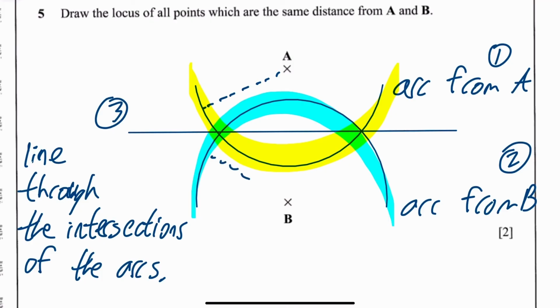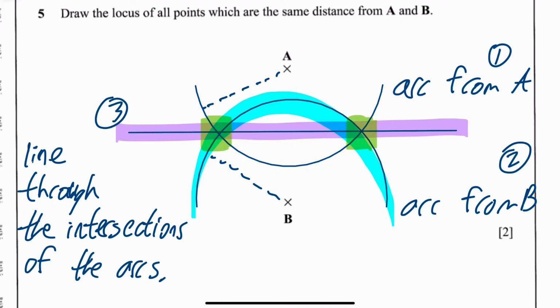So open your compass up about three-quarters of the distance between A and B. It's very rough, and that's what you've got. Your next thing is you then have their intersection points here and here, and you draw your line through the intersections of the arcs. So any point on this line will be equidistant, or the same distance, from A and B. So that's what you've got.